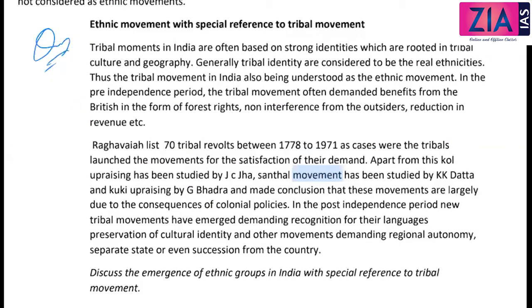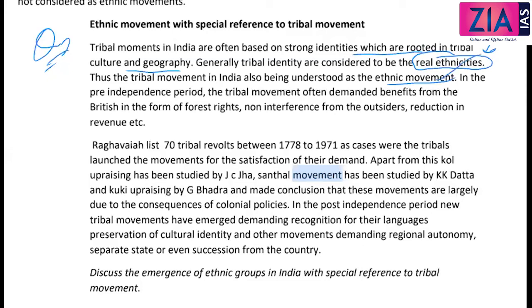Tribal movements in India are often based on strong identities rooted in tribal culture and geography. Generally, tribal identity is considered the real ethnicity. Thus the tribal movement in India is also understood as an ethnic movement.